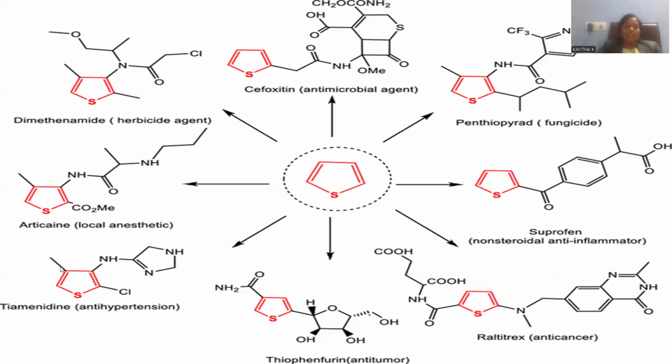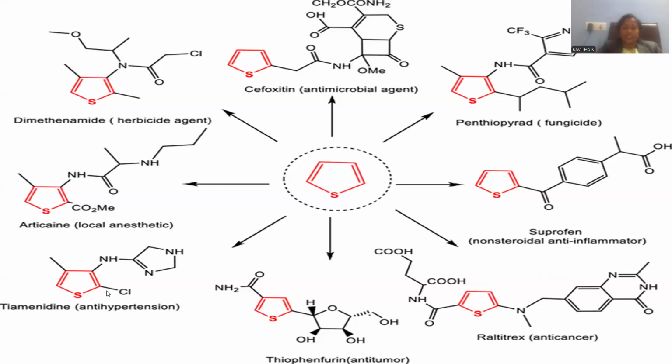Let me go with another thiophene auxiliary, where thiophene is in contact with imidazole, a 1,3-dinitrogen 5-member ring system. It is the imidazole moiety. And there is a linkage with the nitrogen. This is a secondary nitrogen, a secondary amine you can notice, and chloro at position number 2. Chloro will impart higher potency toward the pharmacology. And here is the methyl at position number 4. This is the way the compound is provided.